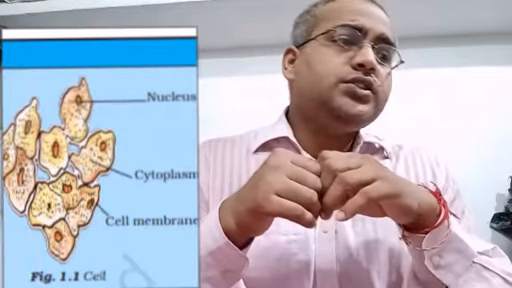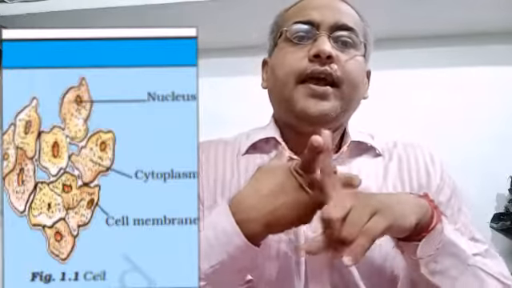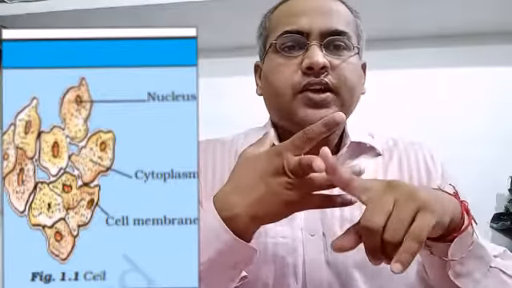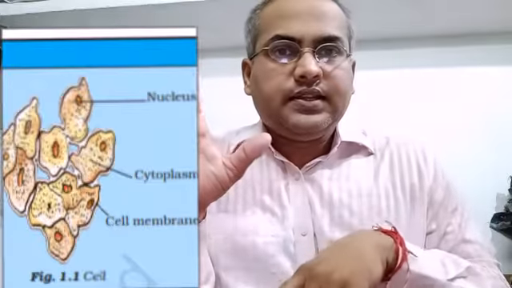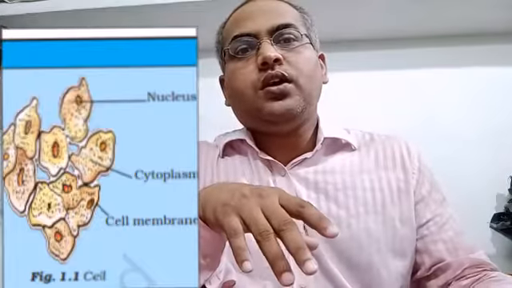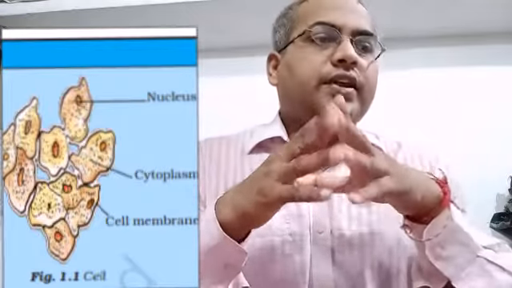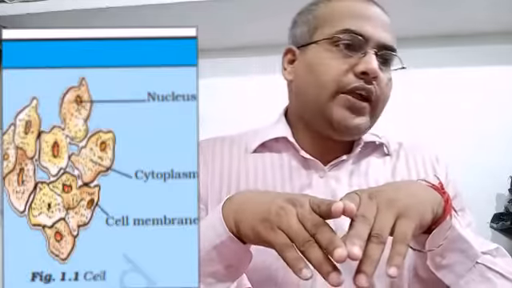Next, how do these plants prepare their food? Plants prepare their food with the help of raw materials, that is carbon dioxide, water, minerals, and sunlight. And this food is prepared in the leaves of the plant. That is why leaves are called the food factories of a plant.